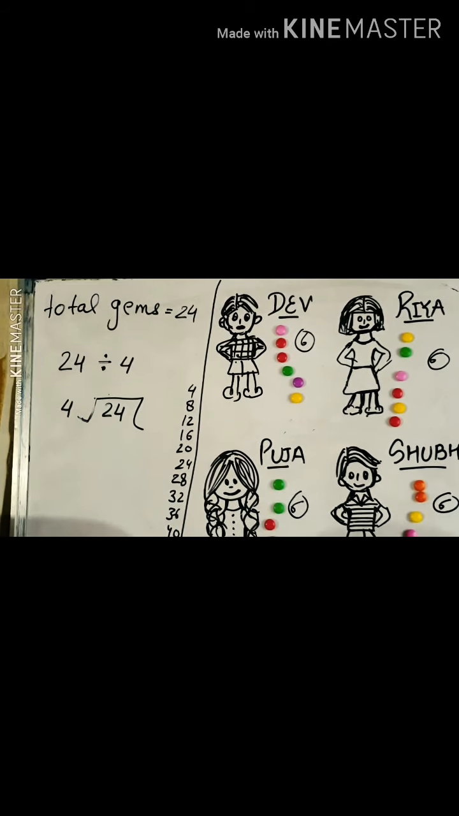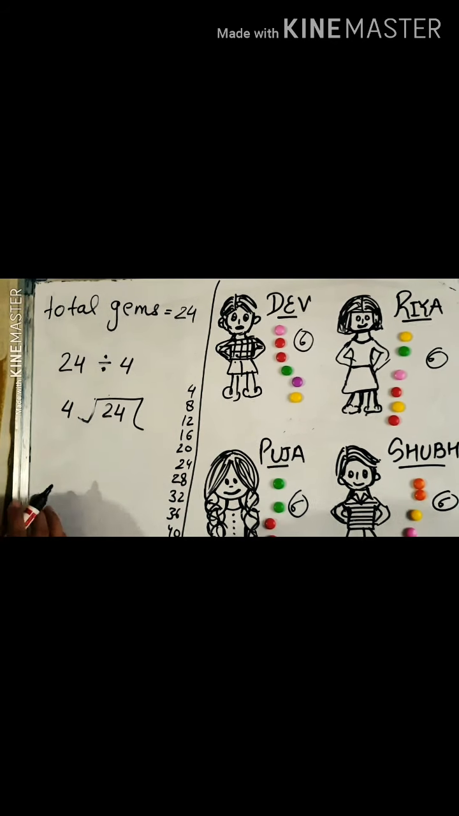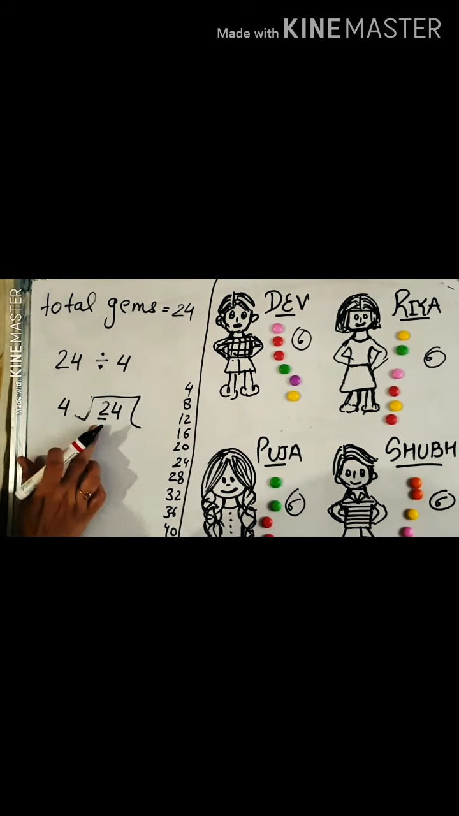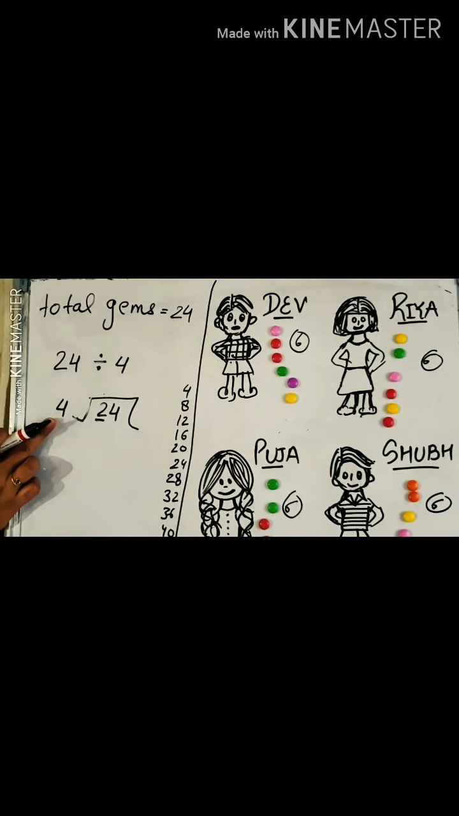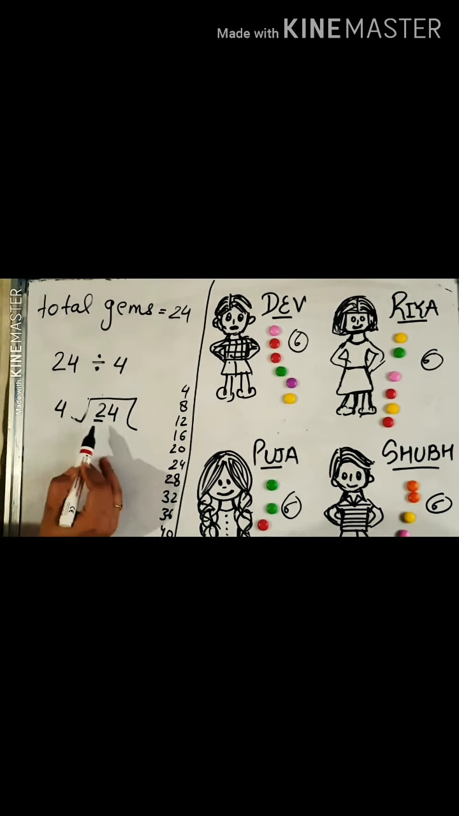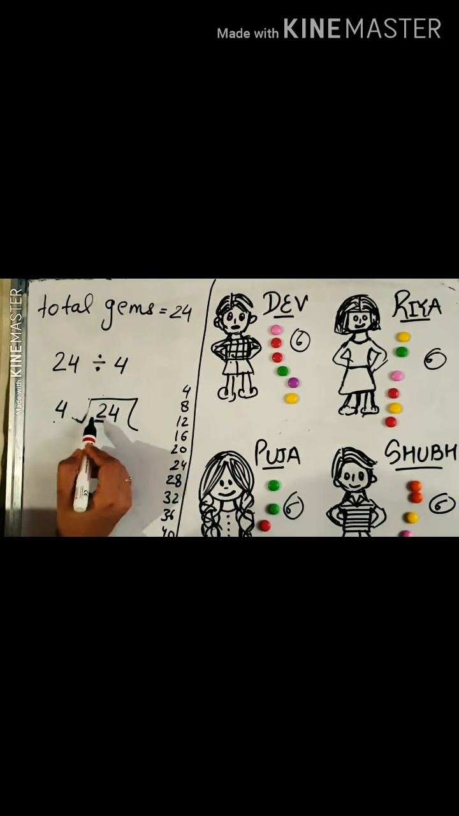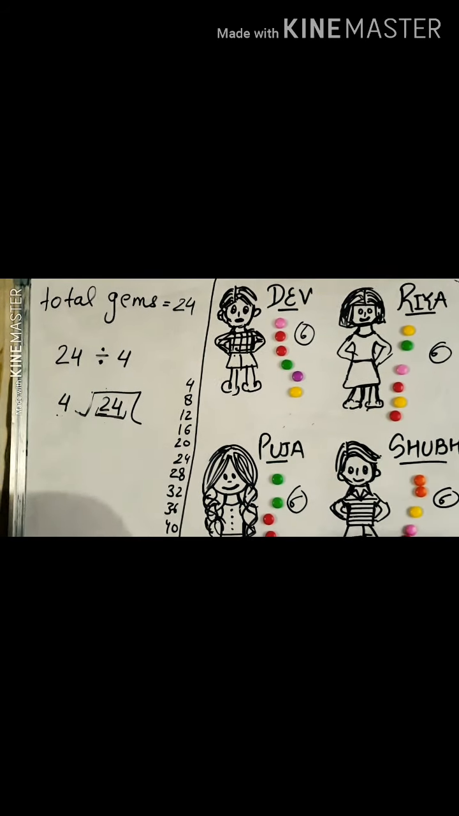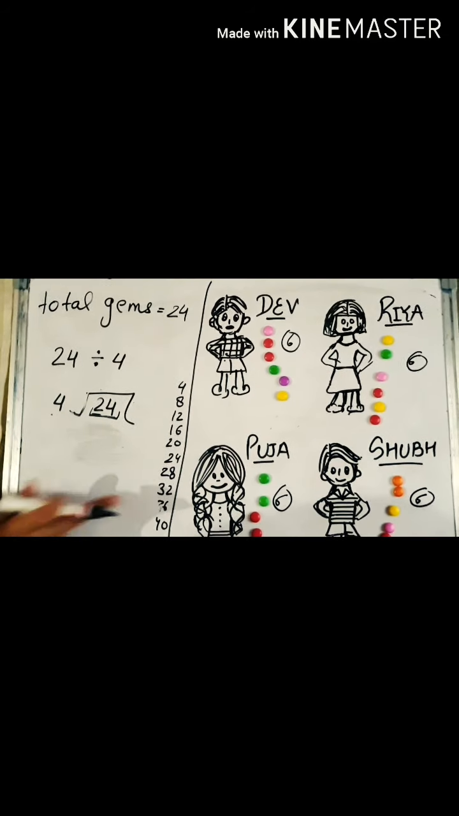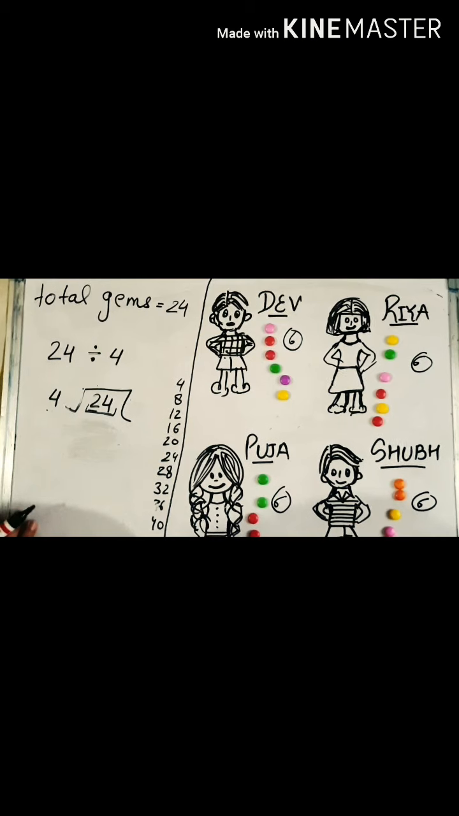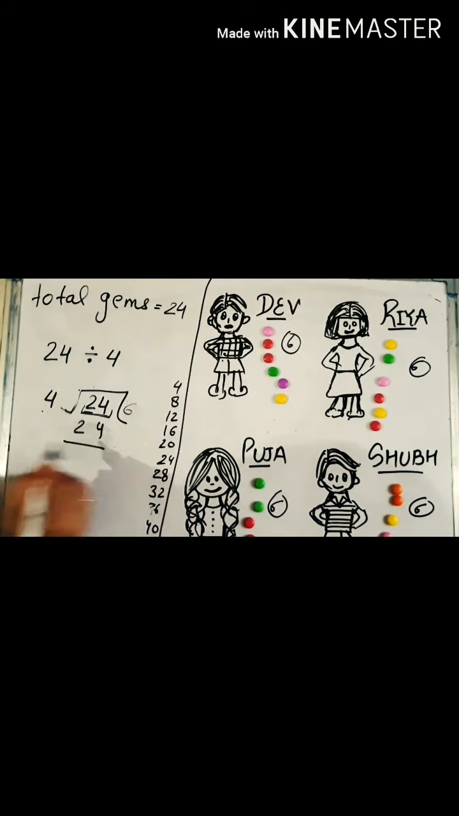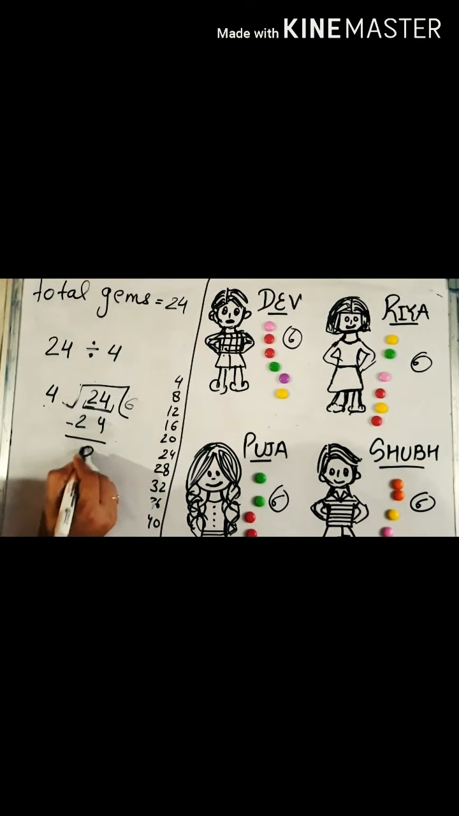Now students, always in division, just compare the first digit with this number. Now this digit is smaller than 4. 2 is smaller than 4, no? So we have to take 2 digits at the same time. Now the number is 24. Just check in the table whether 24 is there or not. Yes, it is here only. 4 6s are 24. After that you have to subtract it and get 0.